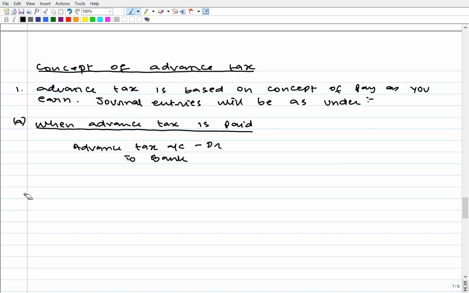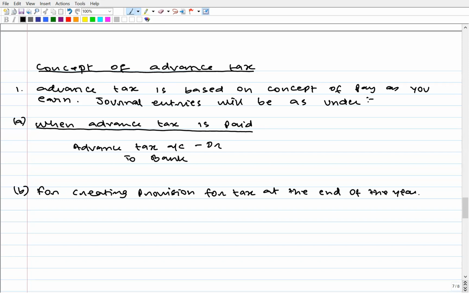Point number B. For creating provision for tax at the end of the year, the entry will be P&L account debit to provision for tax.